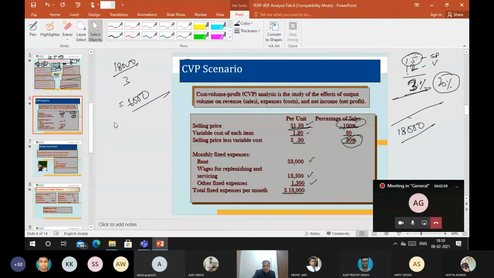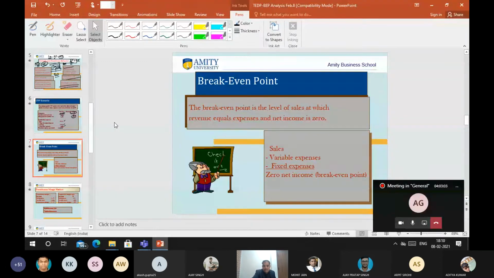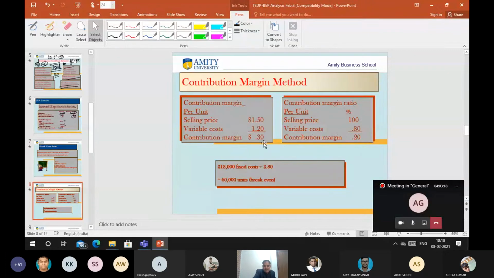So let's say 6,000. The margin. So how did it come? Look, calculate it once. What we did: sales minus variable expenses minus fixed expenses, 0 net income. That is break even. So understand this concept. Now I'll take a different approach to understand this concept.